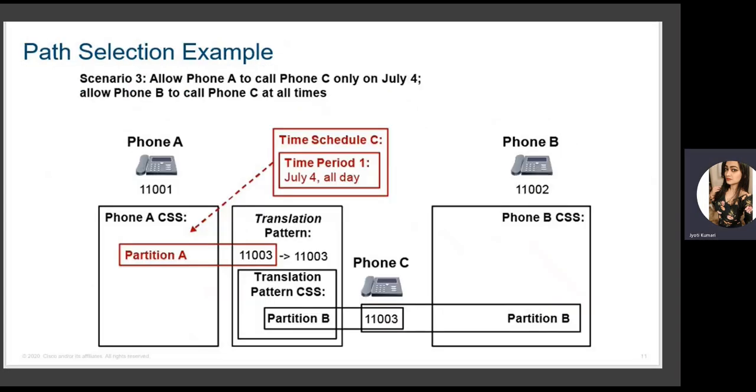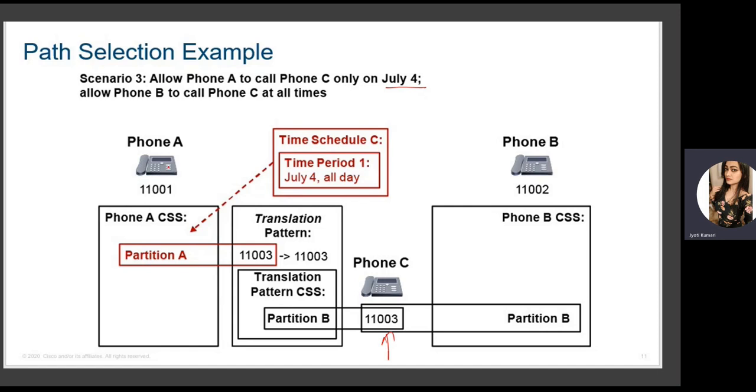Now, another example for this is for path selection. The scenario is we want to allow phone A to call phone C only on July 4th and allow phone B to call phone C at all times. So two things we want to configure here. For phone A to make a call to phone C, phone C is this one, 11003.